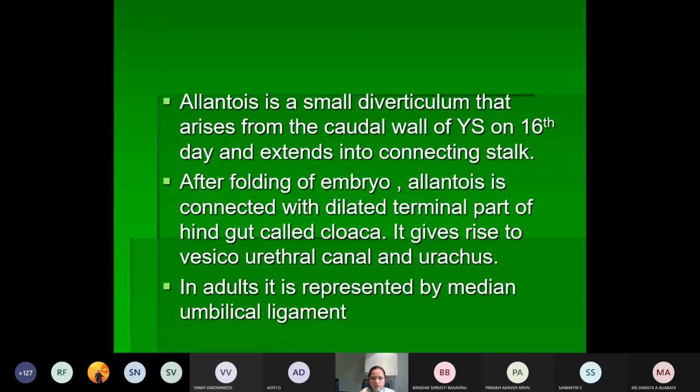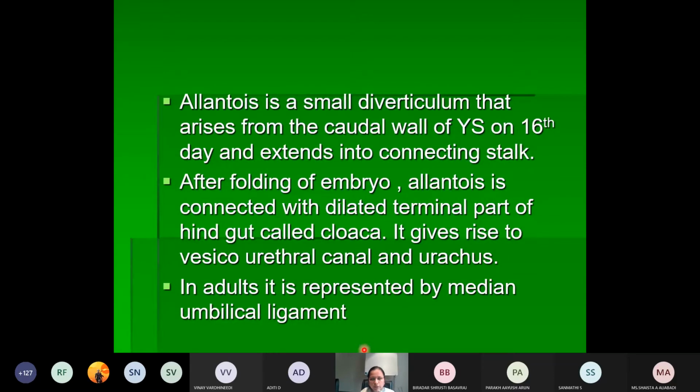So allantois is a small diverticulum arising from the caudal wall of the yolk sac on the 16th day, and it is extending into the connecting stalk. The intraembryonic part will give rise to the vesicourethral canal and the urachus, and the extraembryonic part will remain as the median umbilical ligament.